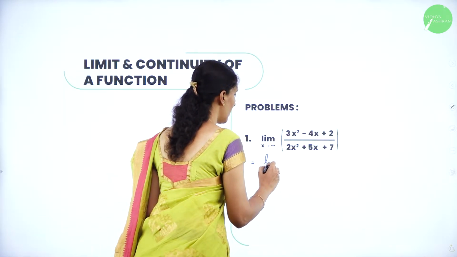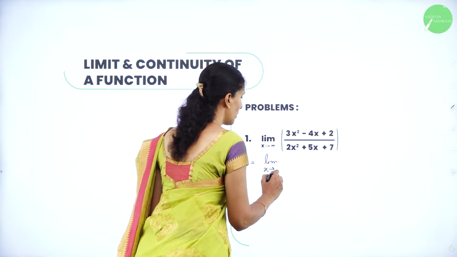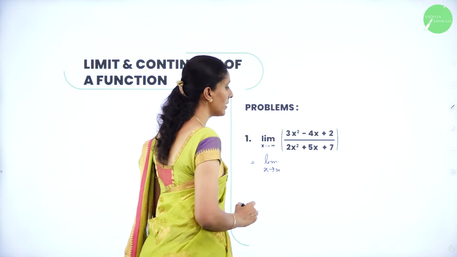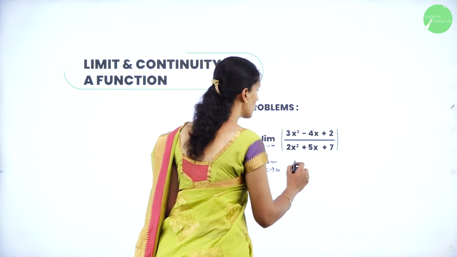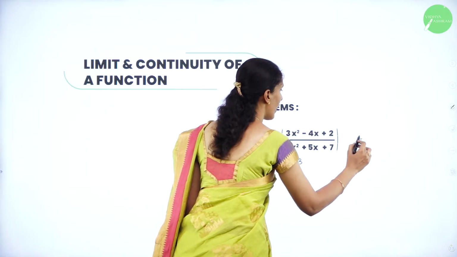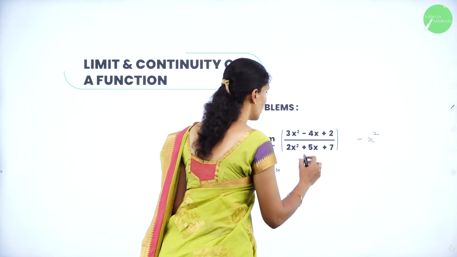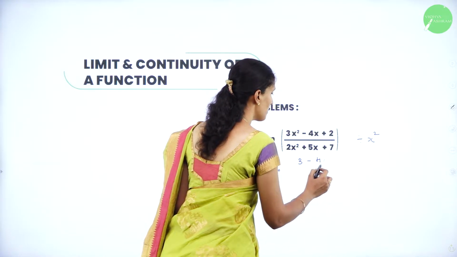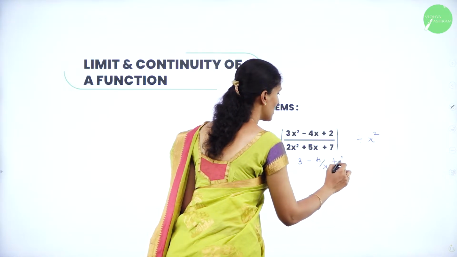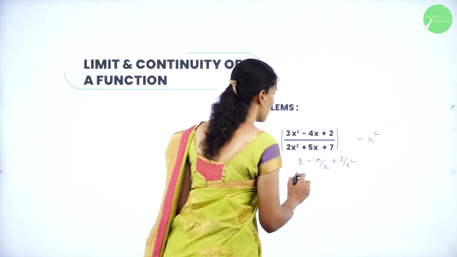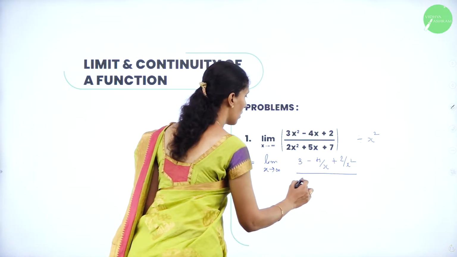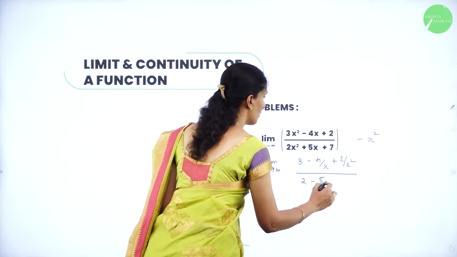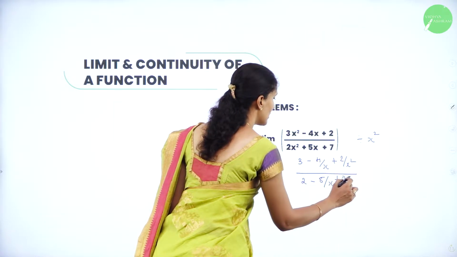Now divide it. So limit x tends to infinity, divide by x square now. So 3 minus 4x by x square becomes 4 by x, plus 2 by x square, whole divided by 2 minus 5 by x plus 7 by x square.